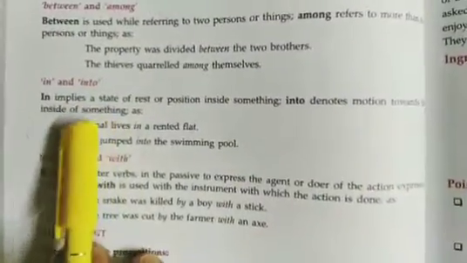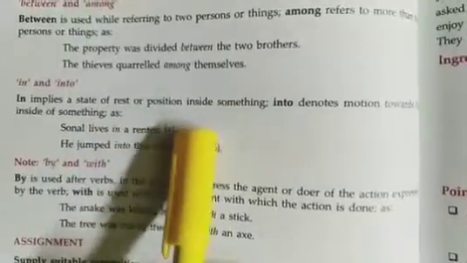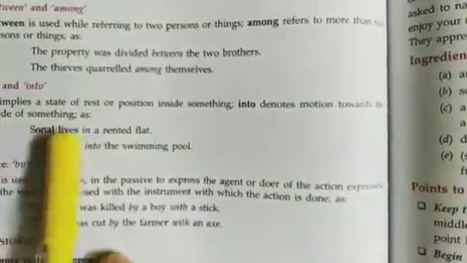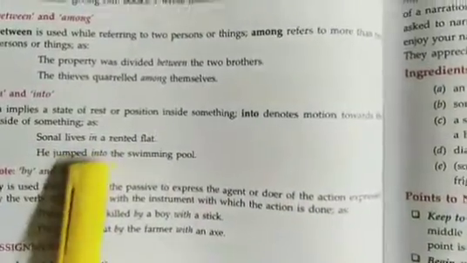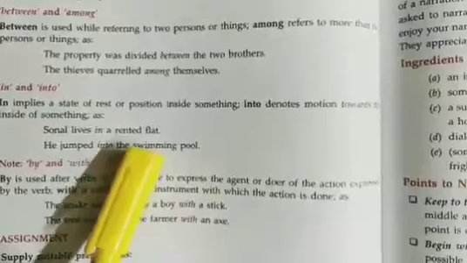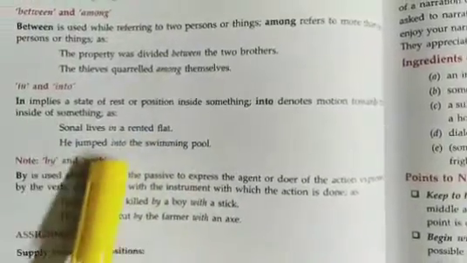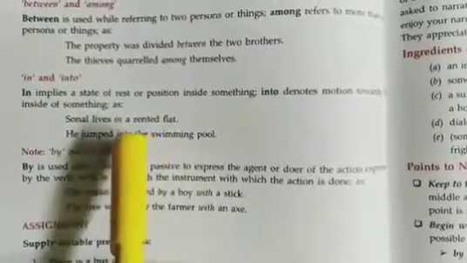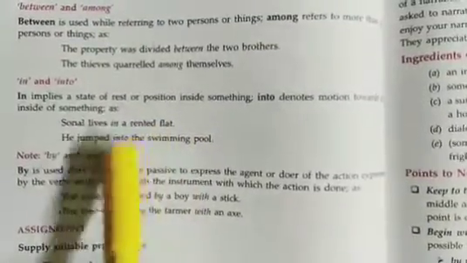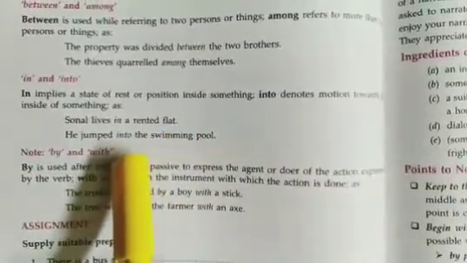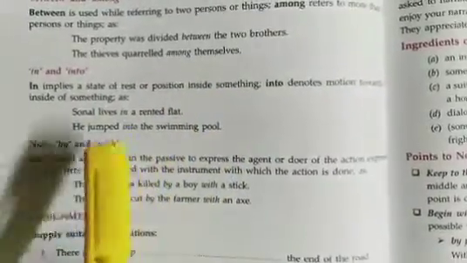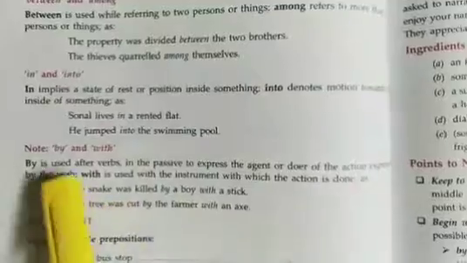In and into. In implies a state of rest or position inside something. Into denotes motion towards the inside of something. Like Sona lives in a rented flat. That is a definite position. He jumped into the swimming pool. That means he was in motion. When I use into, that means the thing is in motion. The ball fell into the hole. That means the ball was in motion. She came rushing into the room. That means she is in motion.